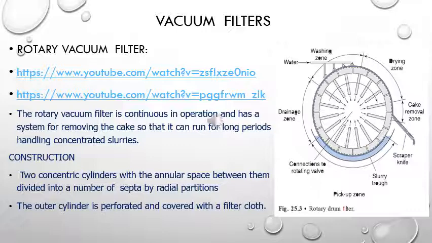As far as the construction part is concerned, it has two concentric cylinders with a space in between them, which is divided into number of septa by radial portion. The outer cylinder is perforated and it is covered with filter cloth.